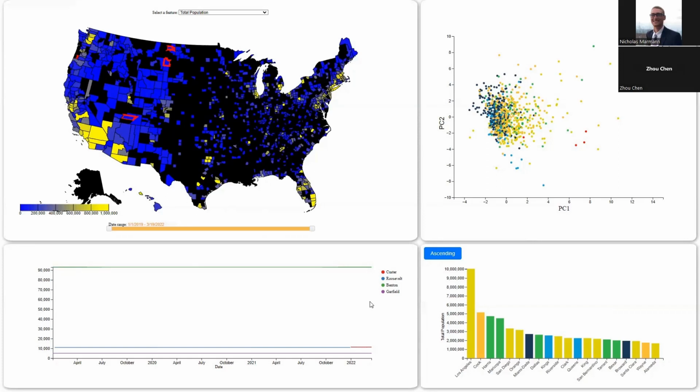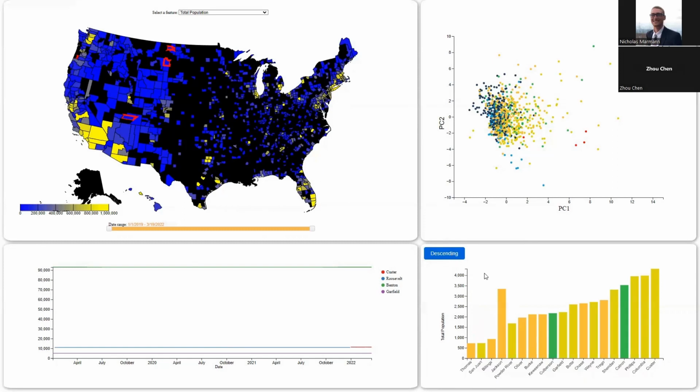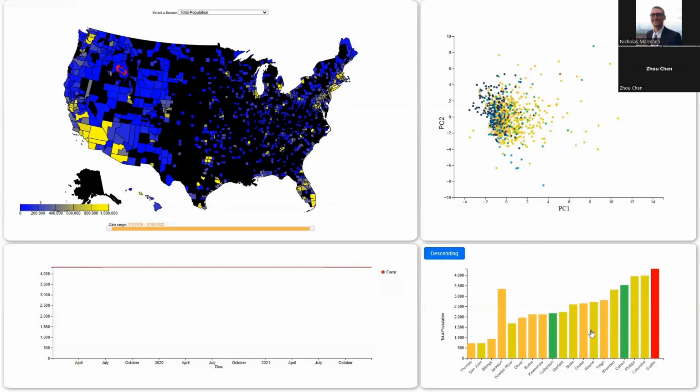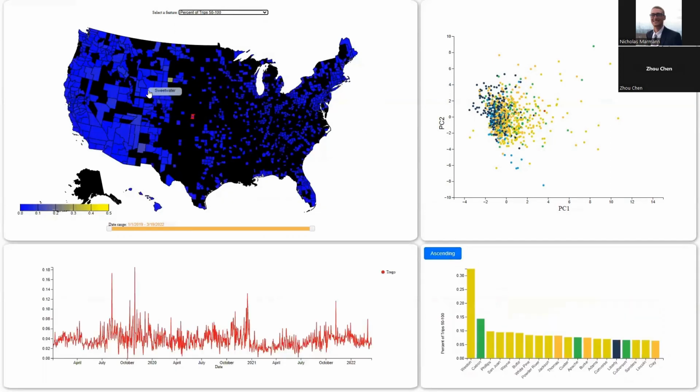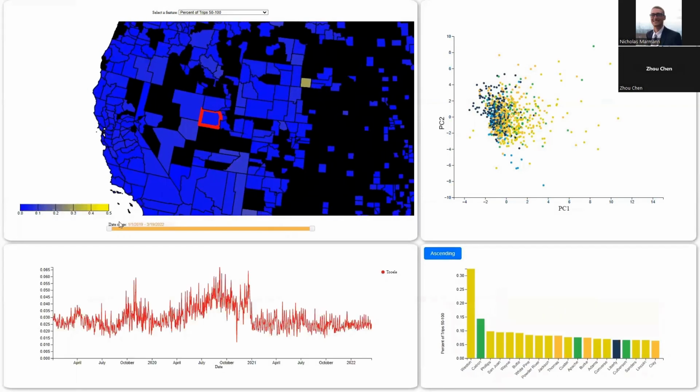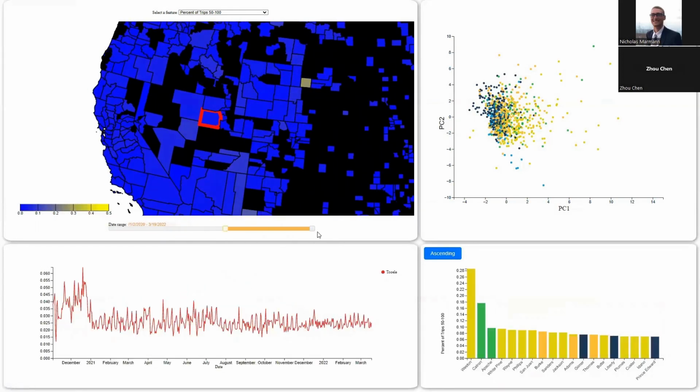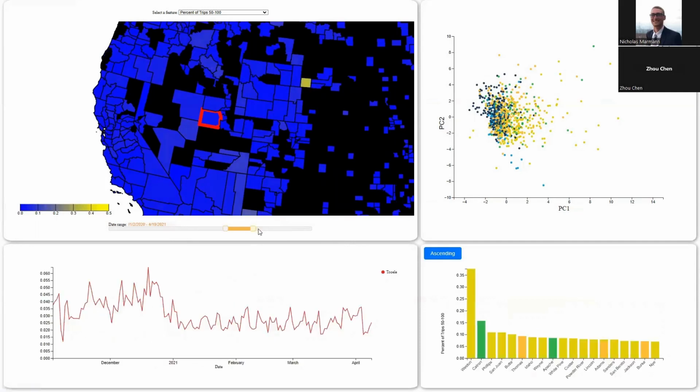This is the time series corresponding to both of them. And this bar graph demonstrates the top 20 counties of the current feature we select. We have descending and ascending. By default, it's ascending, so by clicking this button, we get descending. We can also click on these bars to select different counties. And these are the features we have. And the slider controls the time period we want to demonstrate.